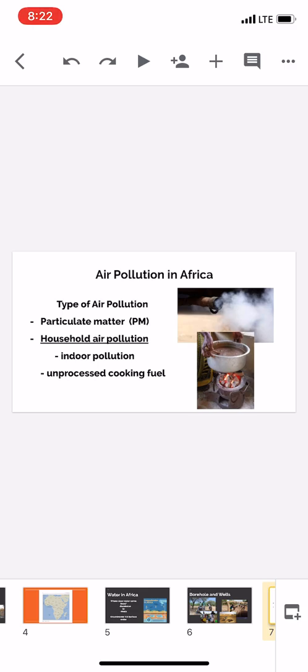Next, I'm gonna talk about the air pollution in Africa. I chose two types of air pollution that they talk about in the peer review, which is particulate matter and household air pollution. Particulate matter is classified and named based on particle size, which comes from different sources. One of the main sources that is mentioned in the article is lead or organic substances.